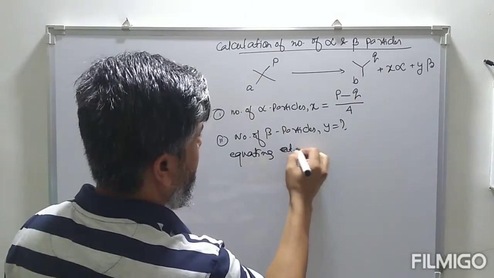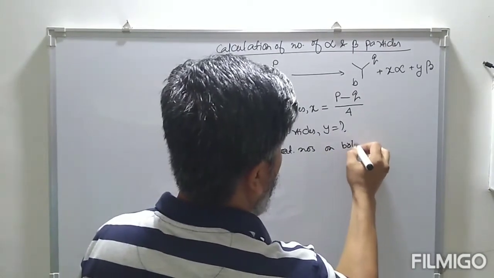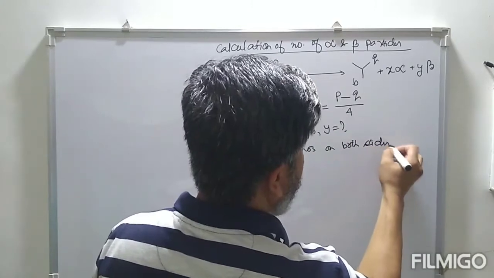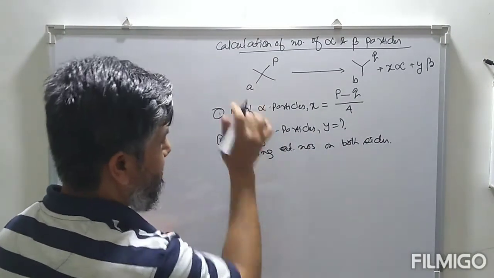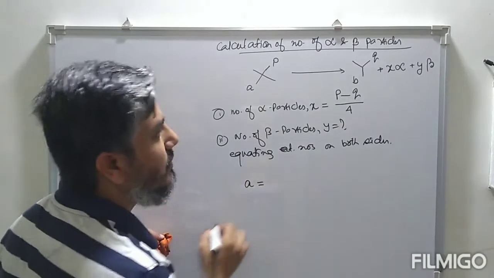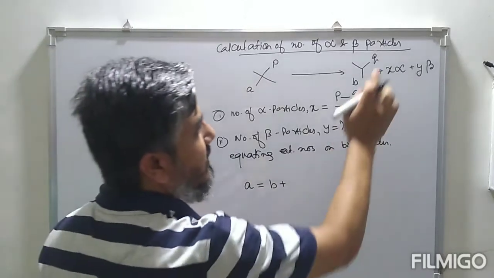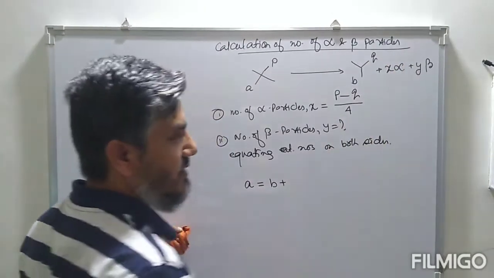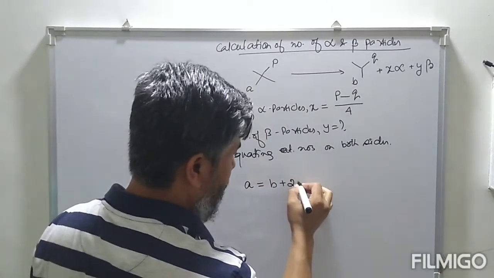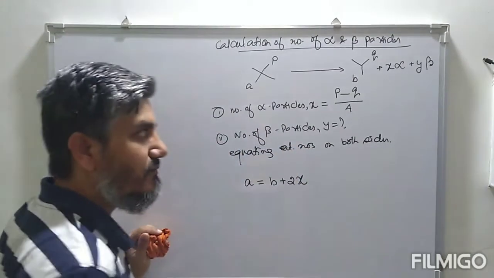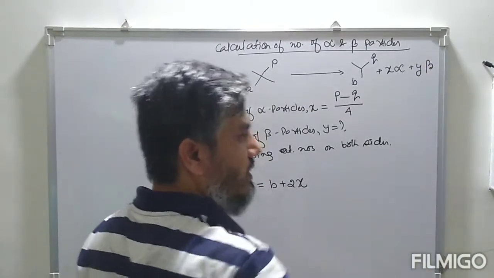So, equating atomic numbers on both sides, A must be equal to B plus, for every alpha particle, atomic number changes by 2 units, so 2 times x, and for every beta particle, atomic number changes by 1 unit.